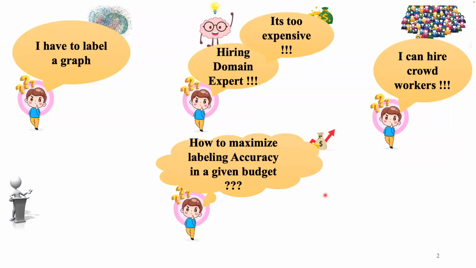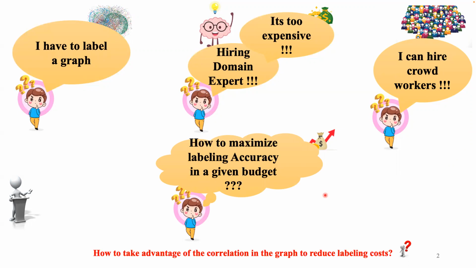Given a specific budget where a label from crowd worker costs 1 unit of budget, how can we maximize labeling accuracy? We solve this optimization problem by taking advantage of the correlation in the graph. Next, I will discuss how exactly we take advantage of the correlation in the graph to reduce labeling costs and maximize labeling accuracy in a given budget.